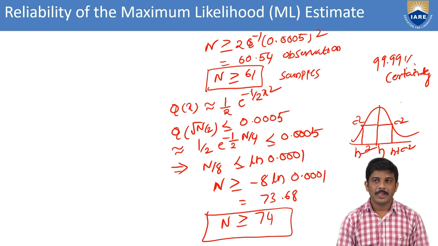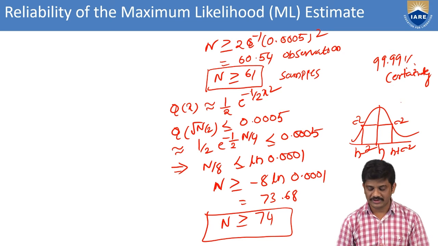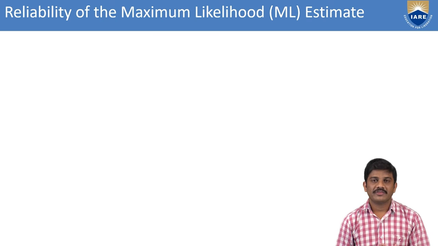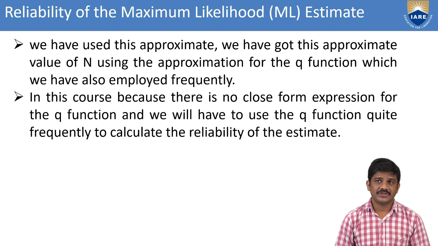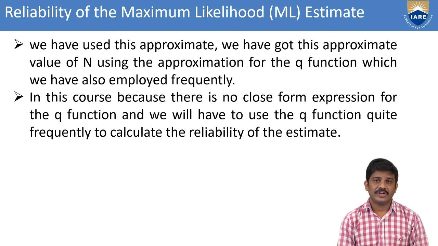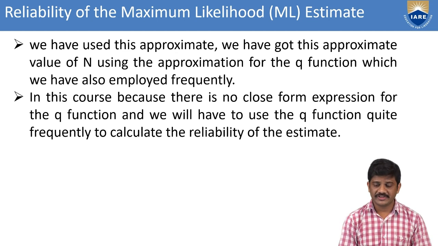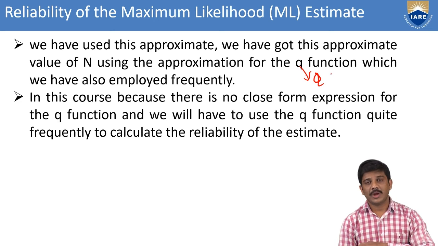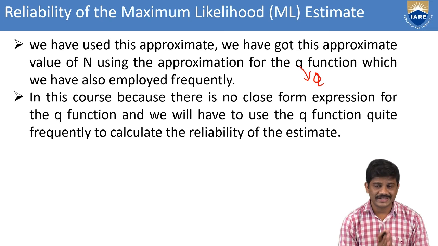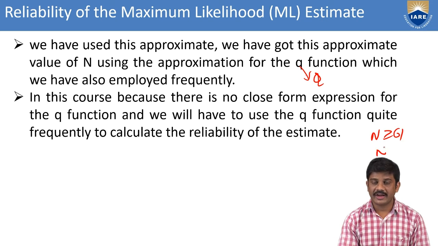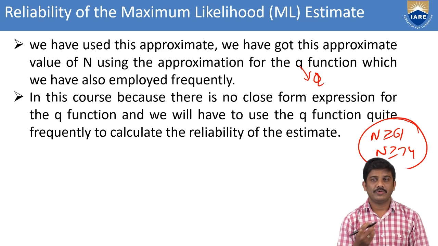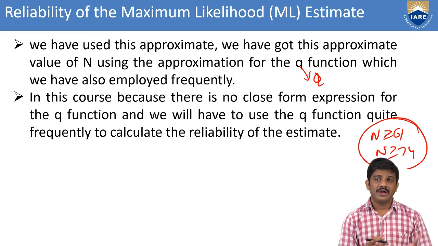From this we take both the observations, n greater than or equal to 61 and n greater than or equal to 74, both the samples required for the maximum likelihood function. For the reliability of the maximum likelihood function, we are considering other parameters, using the approximation for the Q function, which is also employed frequently. Then we have to take the closest of the results, that is n greater than or equal to 61 and n greater than or equal to 74. In both cases we are considering the Q function and the calculation of the reliability of the estimation.